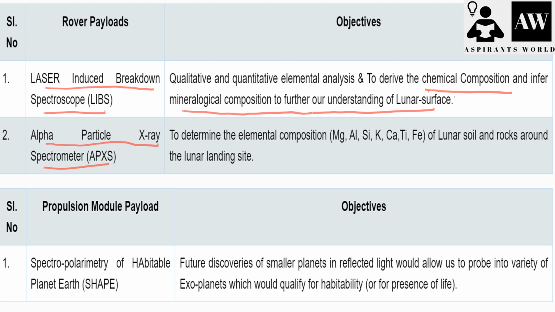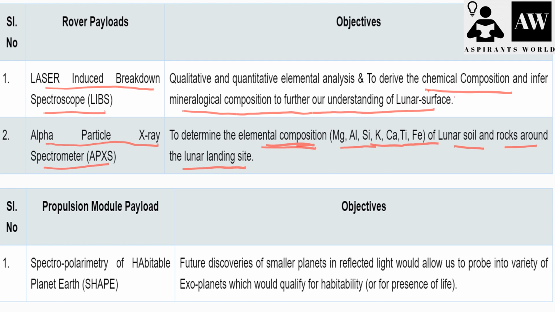Its objective is to determine the elemental composition, basically magnesium, aluminium, silicon, potassium, calcium, etc., of the lunar soil and the rocks around the lunar landing site. So the laser induced breakdown spectroscope reads the chemical and mineral composition, and the alpha particle X-ray spectrometer helps to study the elemental composition of lunar soil and even the rocks at the moon landing site.